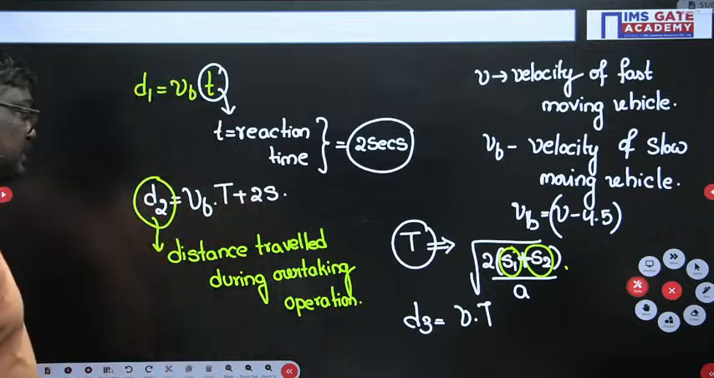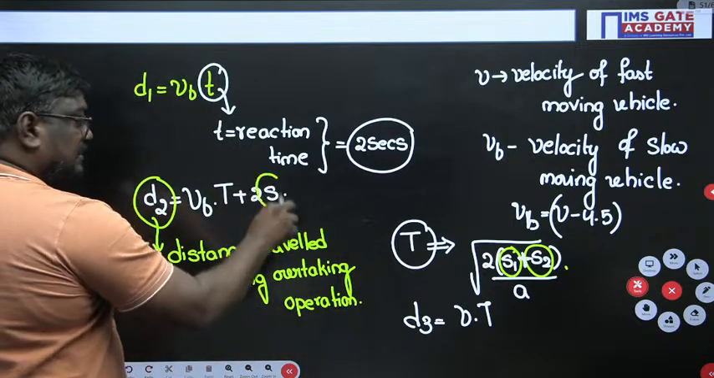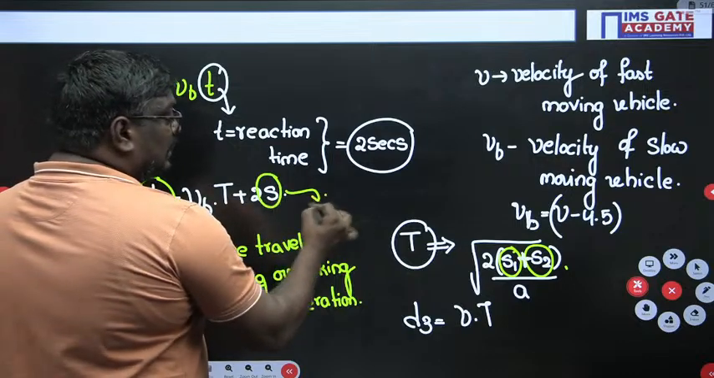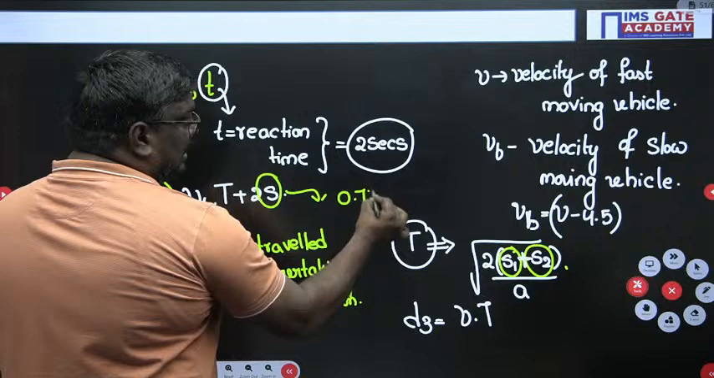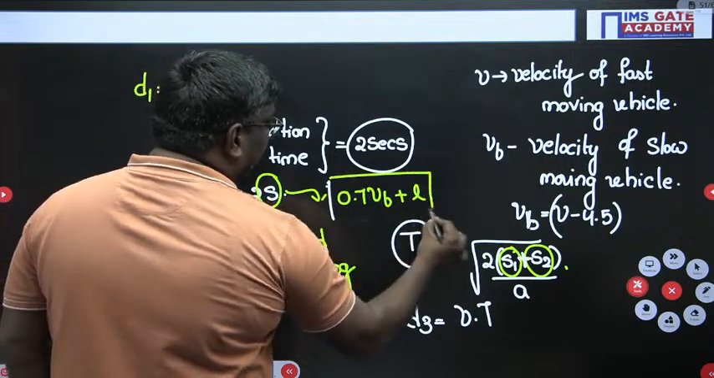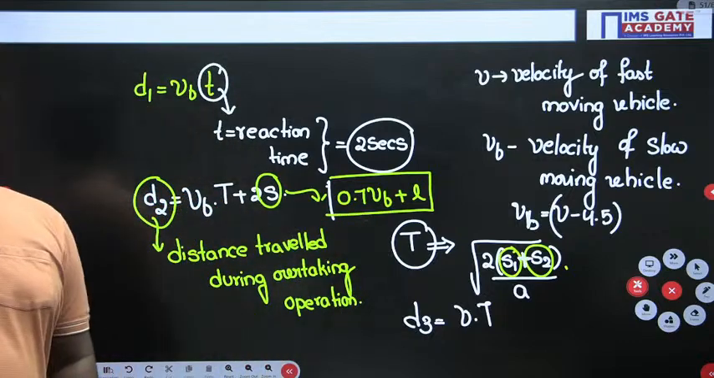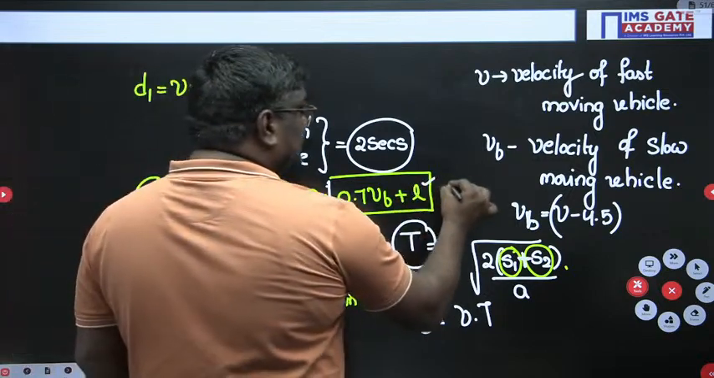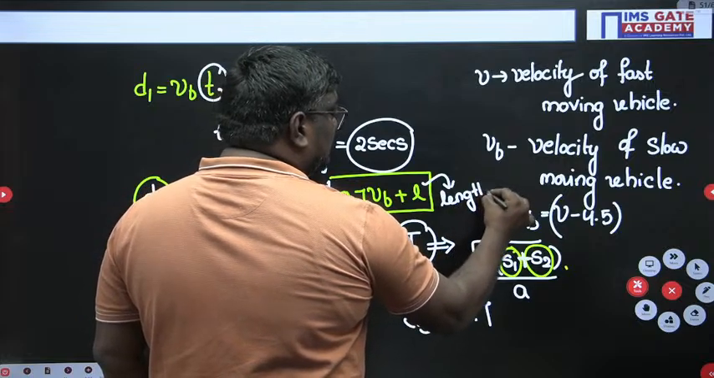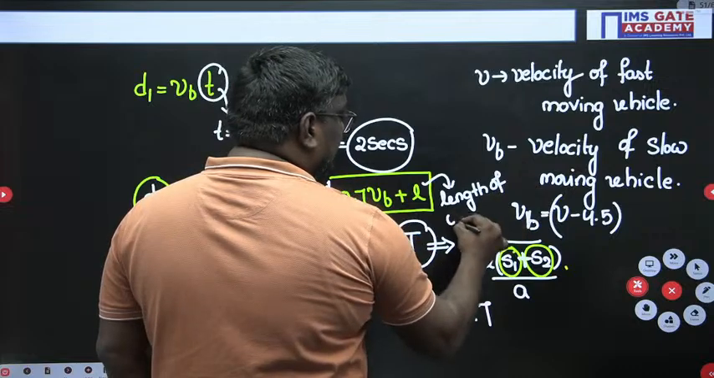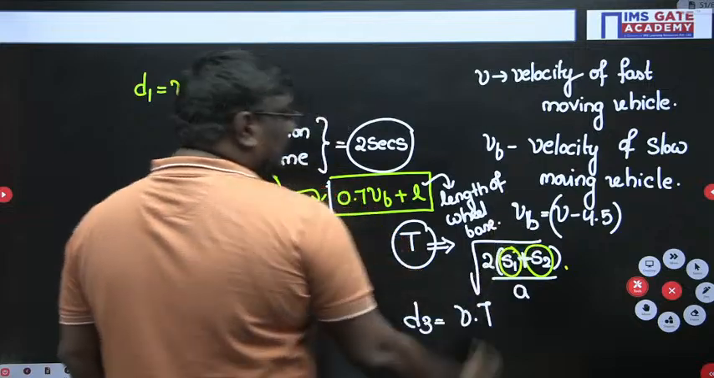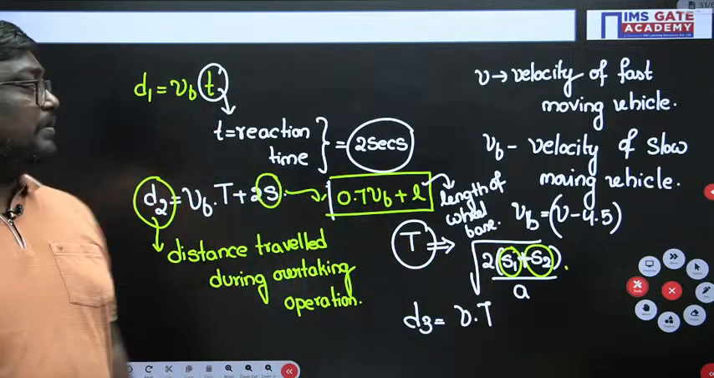Now see students, here we have S. What is S? In ideal capacity, in traffic, we have derived this: spacing between the vehicles is given by the formula S = 0.7 VB + L. Now what is L, sir? L is the length of wheelbase, which is 6.1 meter.